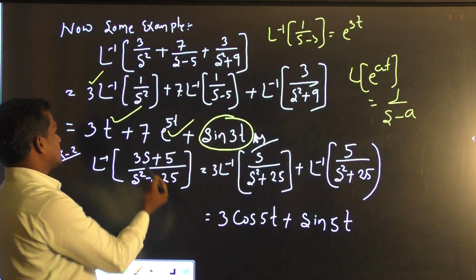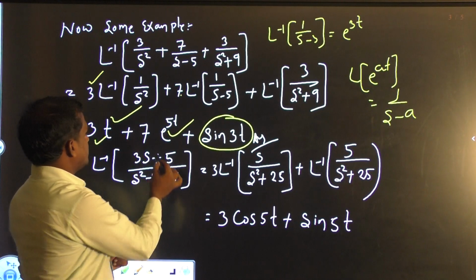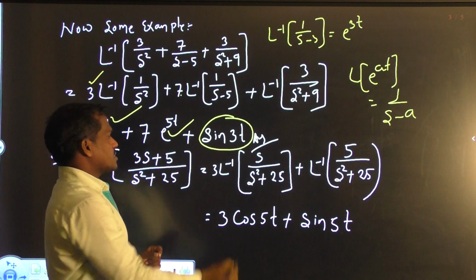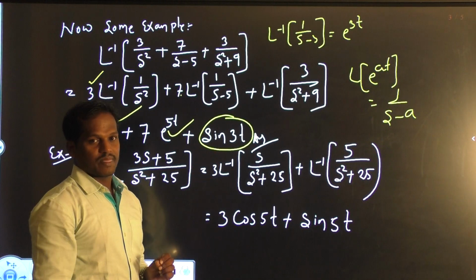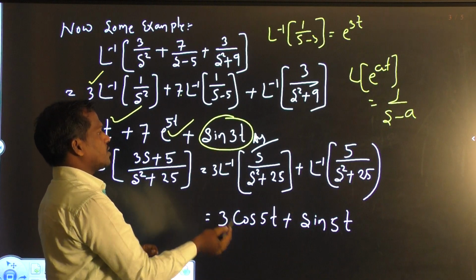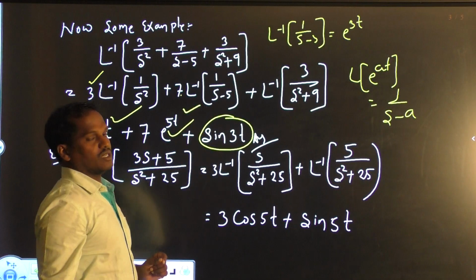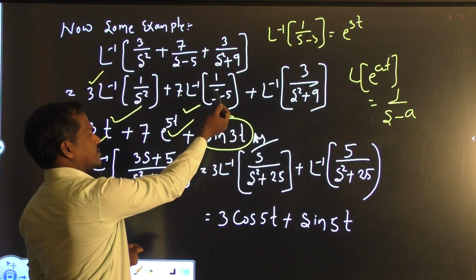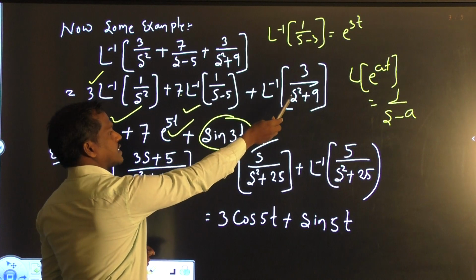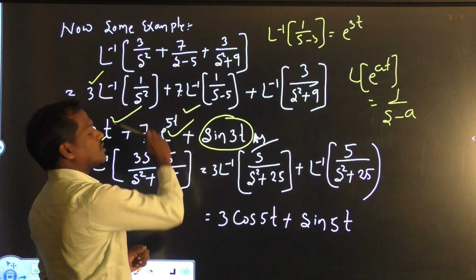Means here we get the result 3t plus 7e to the power 5t plus sin 3t. So you can easily understand how the inverse formulas are applicable in these questions. This is the formula of e to the power at, this is the formula of sin at, and this is the formula of only t.